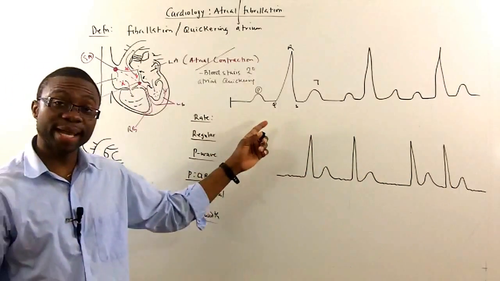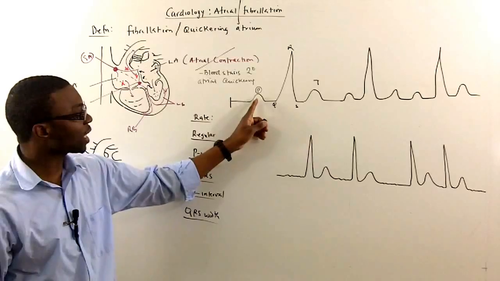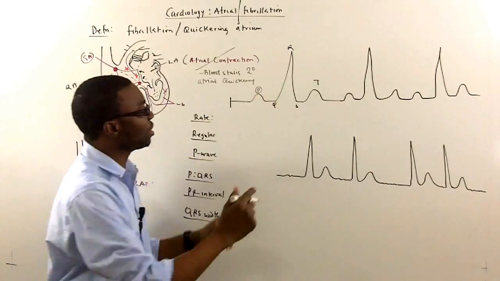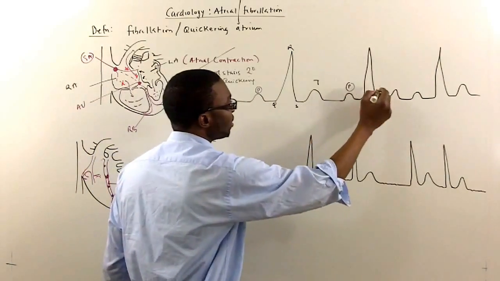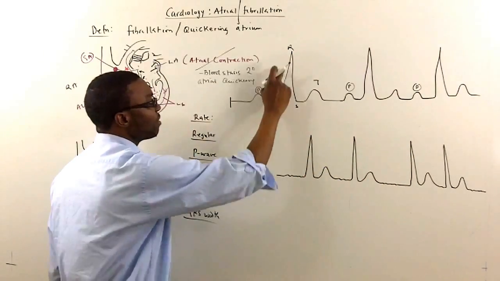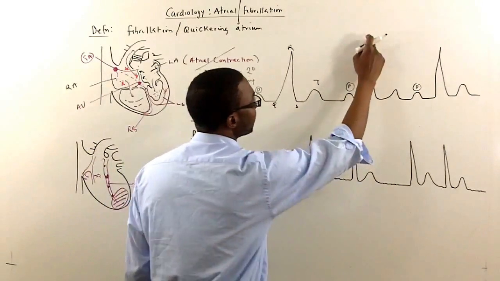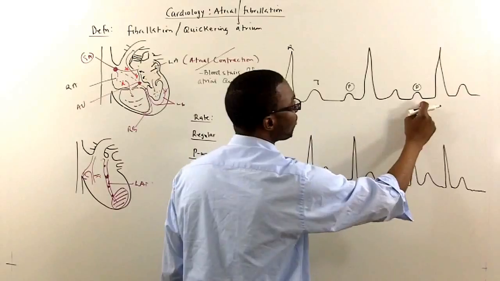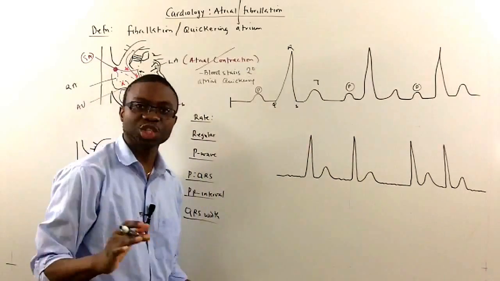A normal EKG, if you look at the P wave, there's a P wave here, there's a P wave here, a P wave here. There's always a P wave before every QRS. You see that? That is normal.